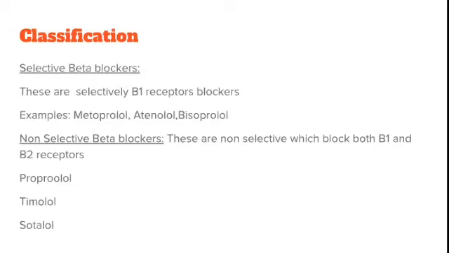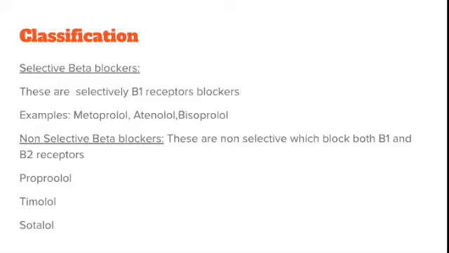The next is classification of beta blockers. It is of two types mainly: selective beta blockers and non-selective beta blockers. Otherwise, it is also classified as first generation, second generation and third generation beta blockers. So you can write both classifications. The first one is selective beta blockers. These are selectively beta 1 receptor blockers. They won't block the beta 2 receptors, so they focus only on beta 1 receptors. The examples are metoprolol, atenolol, bisoprolol.